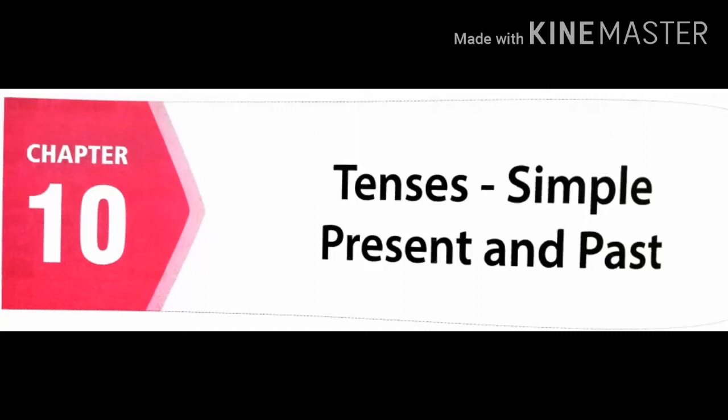Previously you learned how to write the simple present and simple past. Simple present are the regular things that we do. The sun shines in the sky, the sun rises in the east. I go to school regularly. So regular actions, whatever we perform, come under simple present.